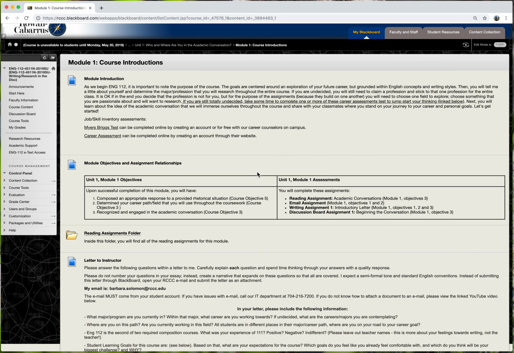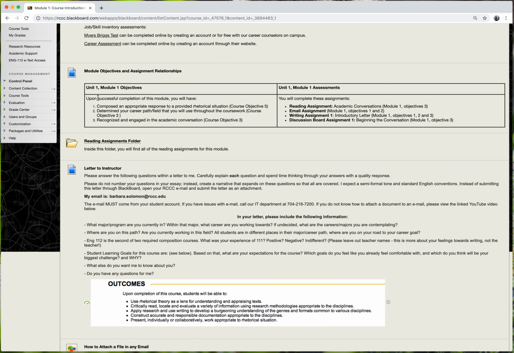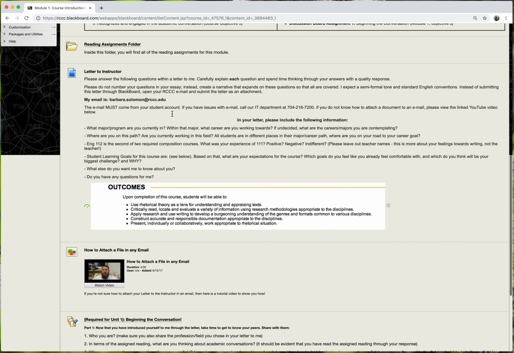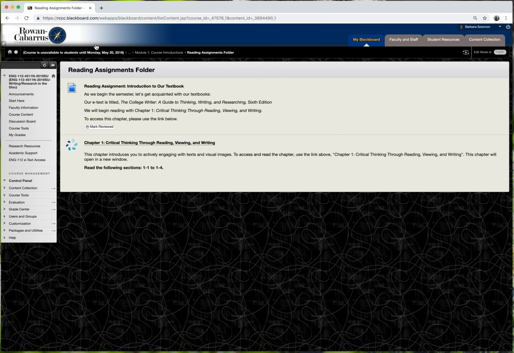So once you click into the module, you have a module introduction, which is explaining your goals for the module, and then you have a set of objectives, and then how each of the reading assignments and assessments meets those objectives. You will also have access to the reading assignments folder. So all of the reading assignments, each chapter, will be linked within this assignment folder.